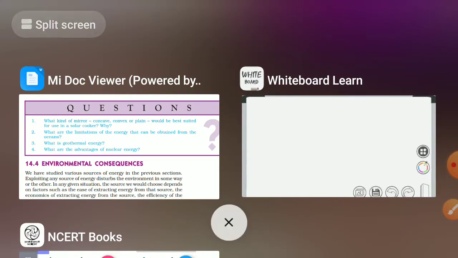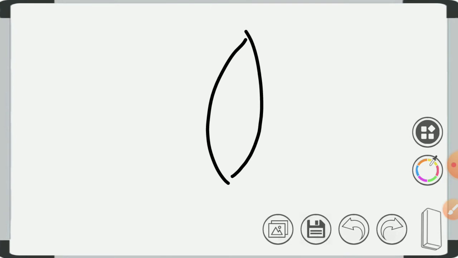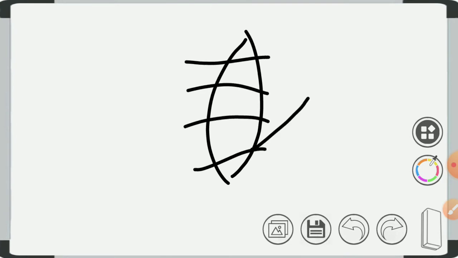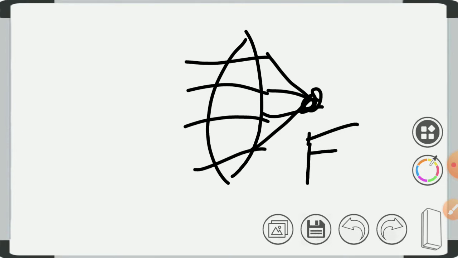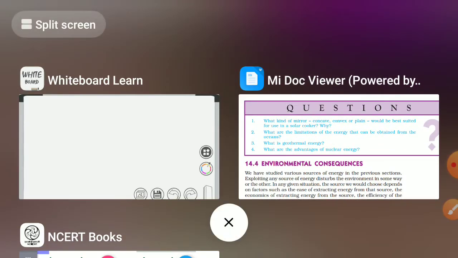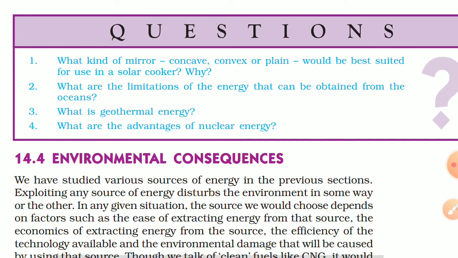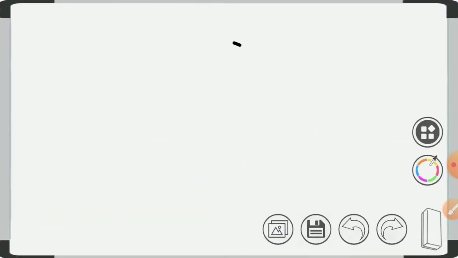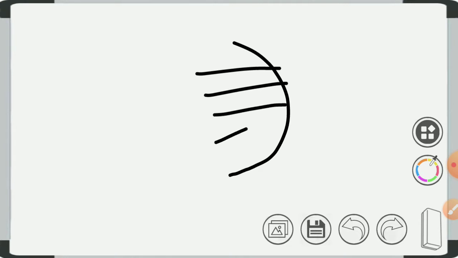As you have seen, if this is a lens, then when the rays come, all this energy should fall into this focal point. So you have to use a concave mirror. Concave mirror like this, you draw it like this. If the rays come, then after reflecting they all collect at the same place.